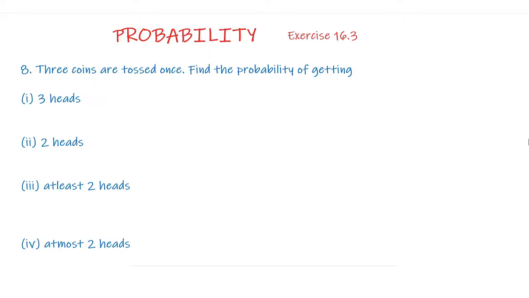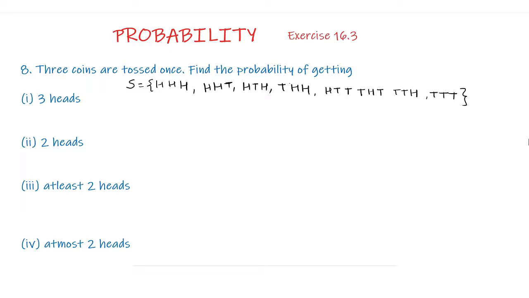So if the coin is tossed 3 times, we first write the sample space S. The sample space is HHH, HHT, HTH, THH, HTT, THT, TTH, TTT. So there are 8 elements in the sample space.